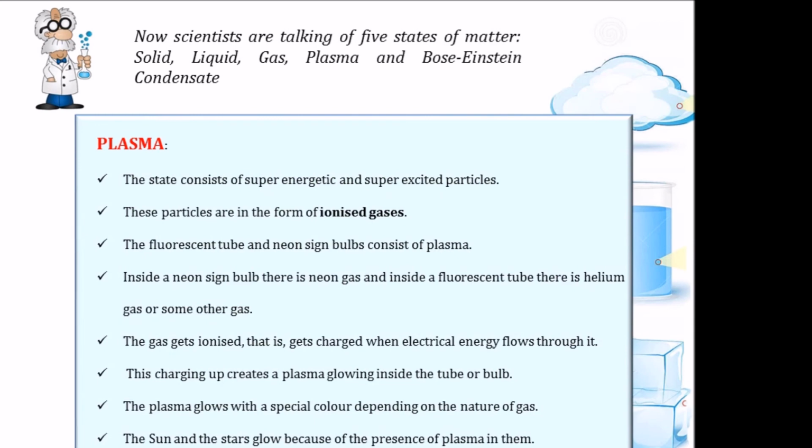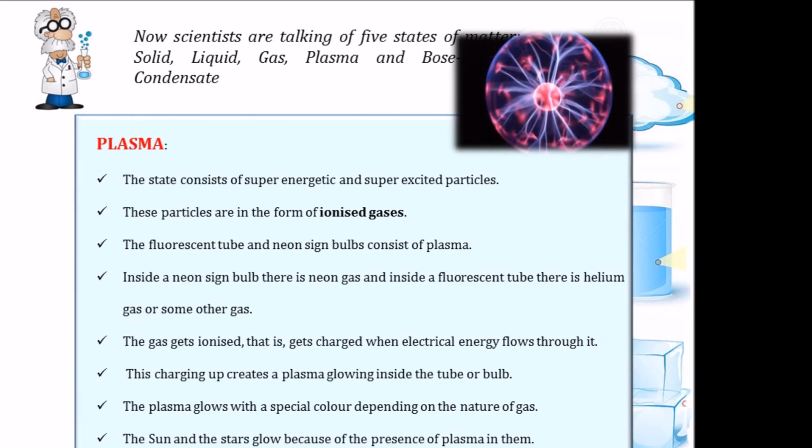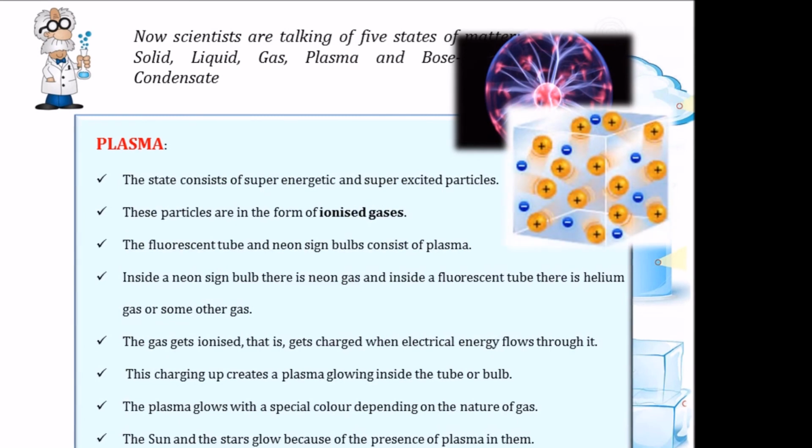Just a brief introduction of what plasma is. Plasma is a state of matter that consists of super energetic and super excited particles. These particles are in the form of ionized gas. That is, it consists of ions, positive and negative ions.